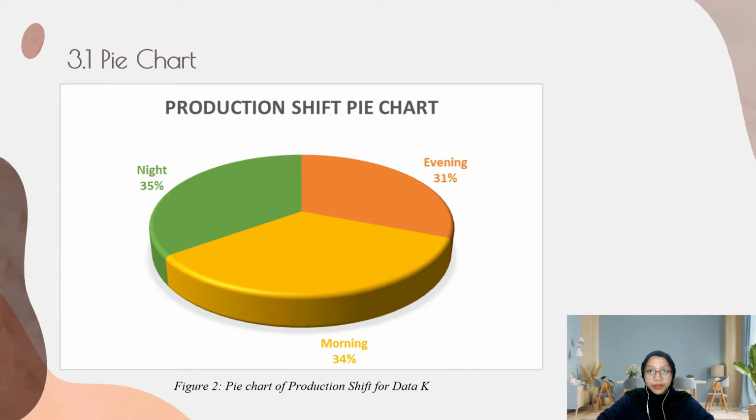This pie chart shows the production shift that is split into 3 shifts, that is morning, evening, and night. The highest production shift is during the night with 35%.